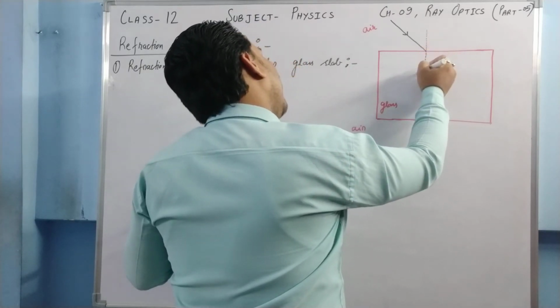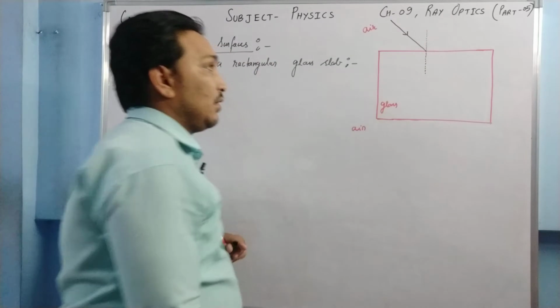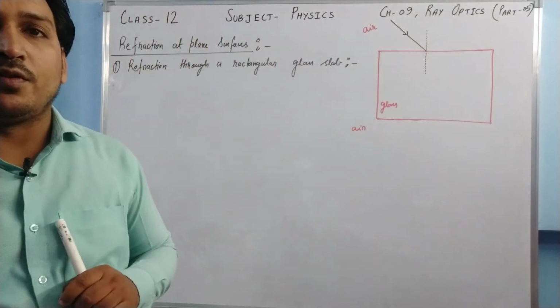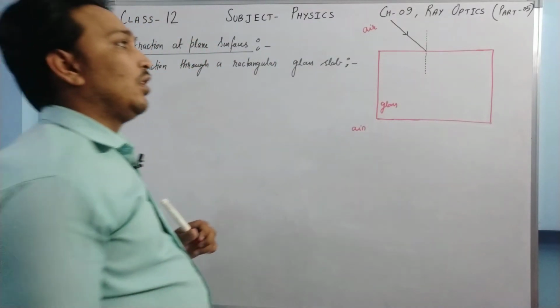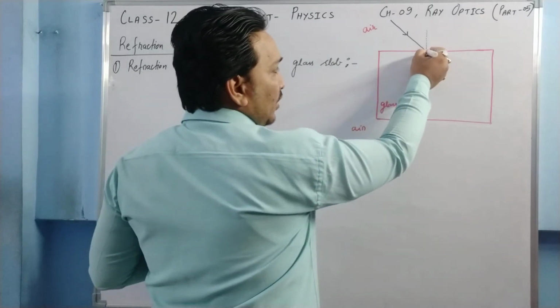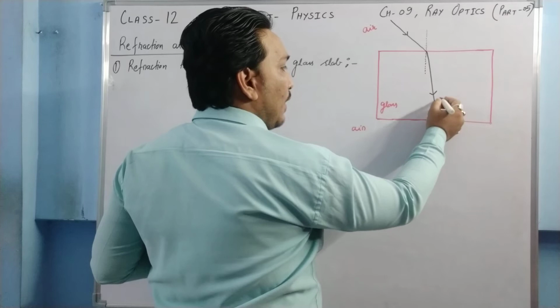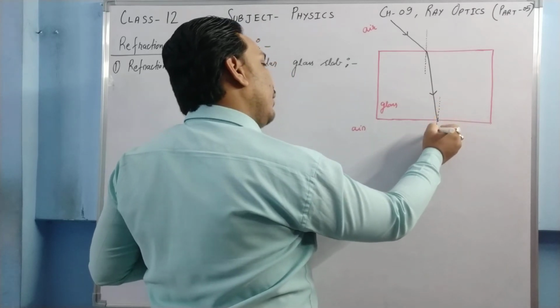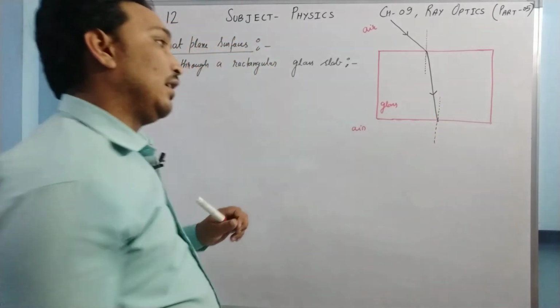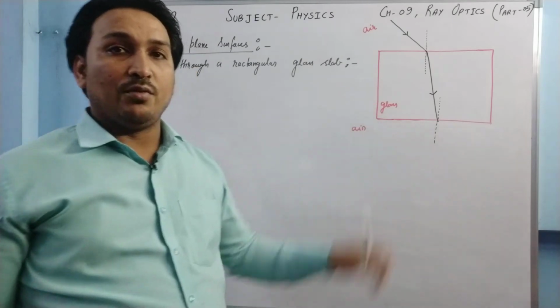Now the ray of light is moving from air to glass, so from rarer medium to denser medium. So the ray of light bends towards the normal, and then again it is moving from glass to air, meaning denser to rarer.